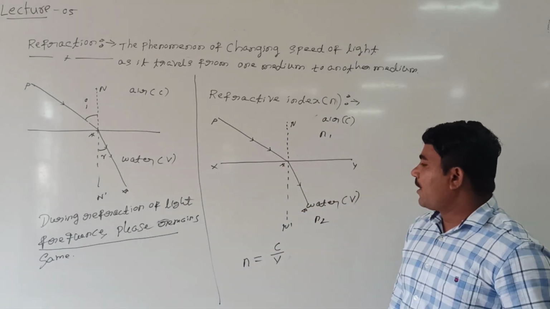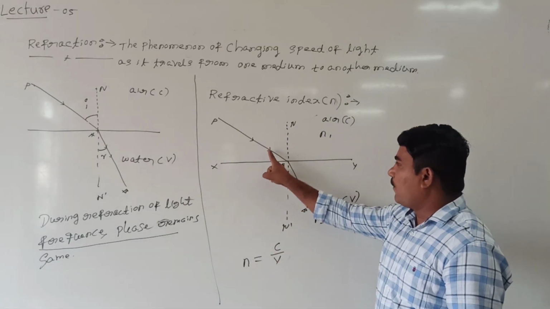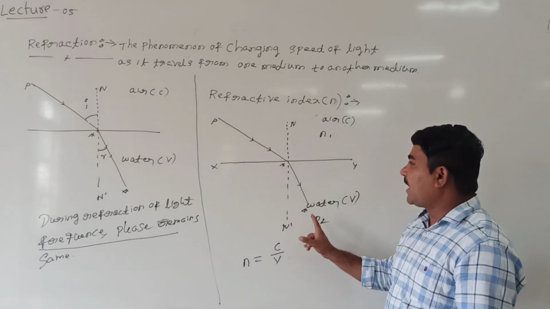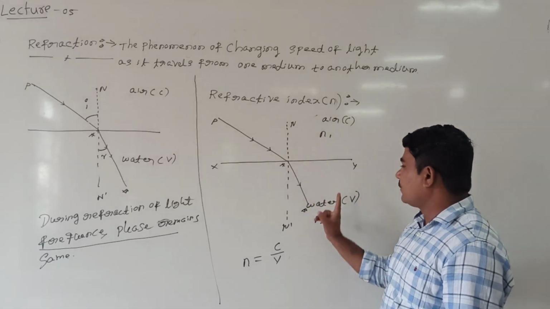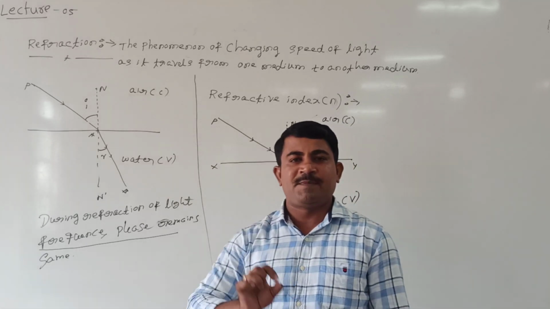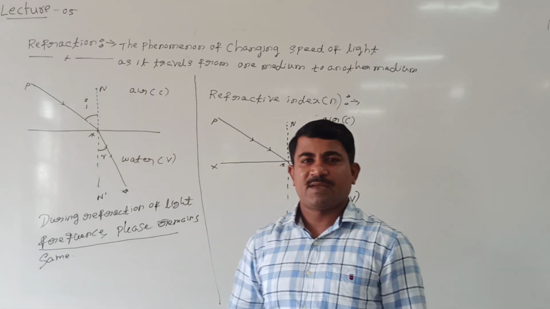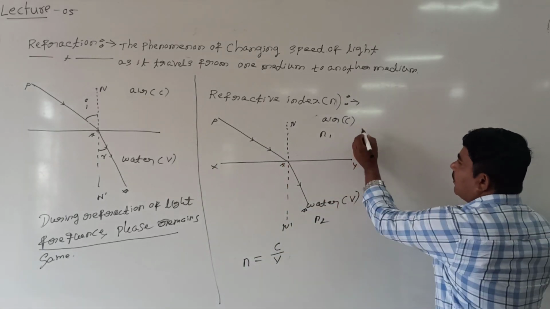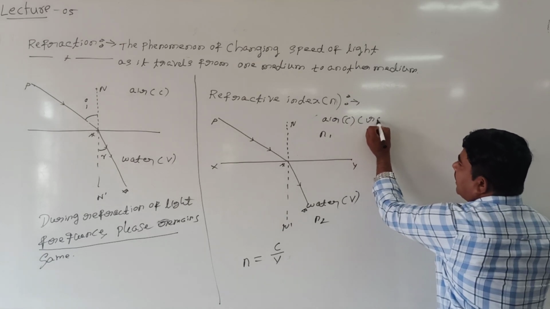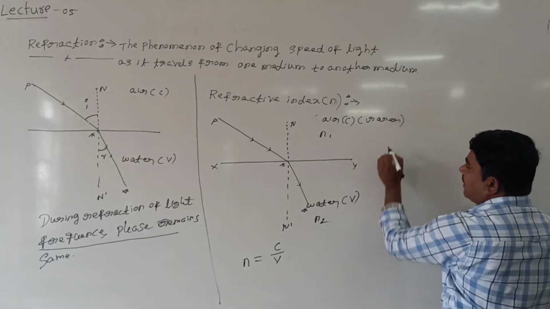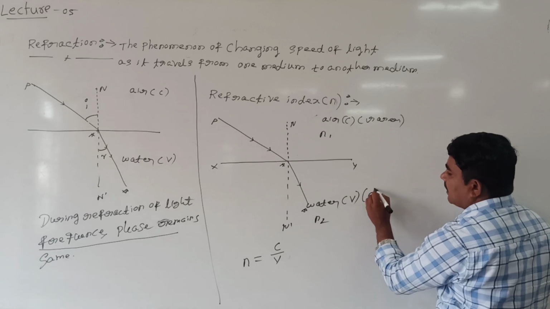Then, when a ray of light travels from one medium to another medium, say a ray of light travels from a rarer medium to a denser one, I will come to the point. What is meant by rarer? What is meant by denser? Look at me. For my convenience, I am calling this air the rarer medium, and this water I can call the denser medium.